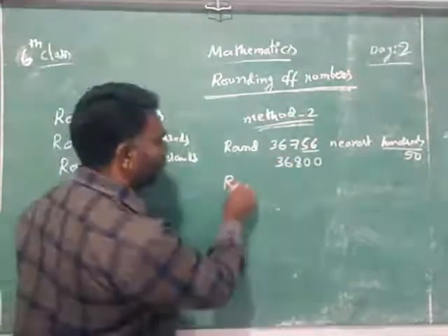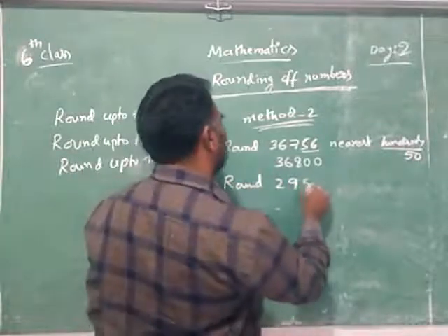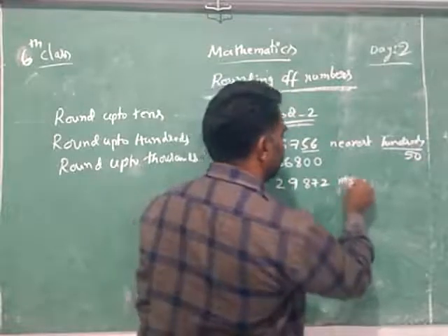So one more. Round 29,872 nearest thousands.